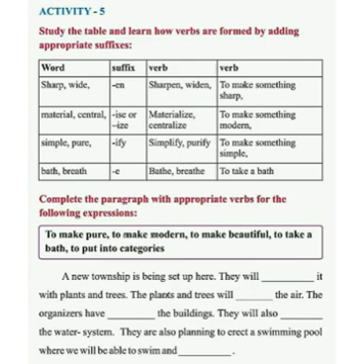Second, material and central. When we use suffix ise or ize, the verb becomes materialize, centralize. Now, the verb means to make something modern. Next, simple, pure. When we use suffix ify, the verb becomes simplify and purify.